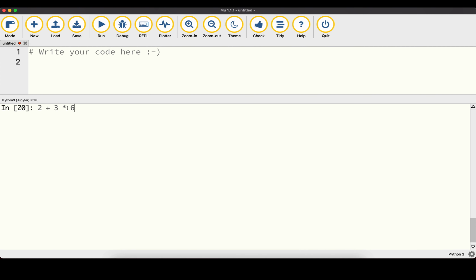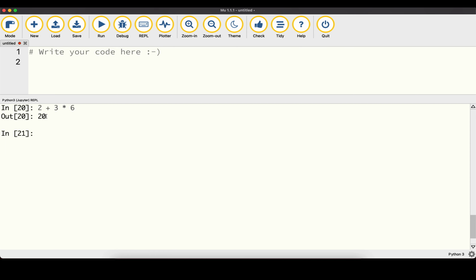So that means we are first going to multiply 3 by 6, and then we are going to add 2. Basically the same approach we would take in regular math. Here 3 times 6 is 18, plus 2 is 20, and that's exactly the result that we get.